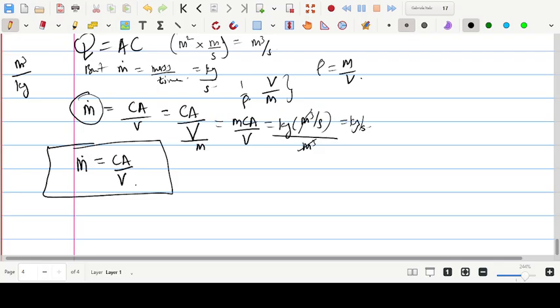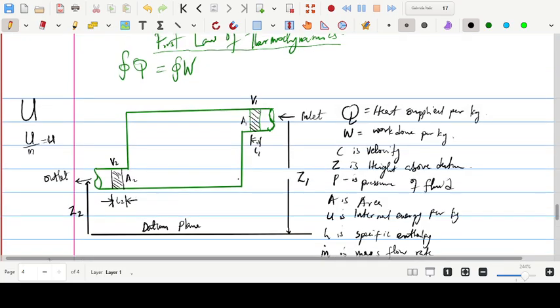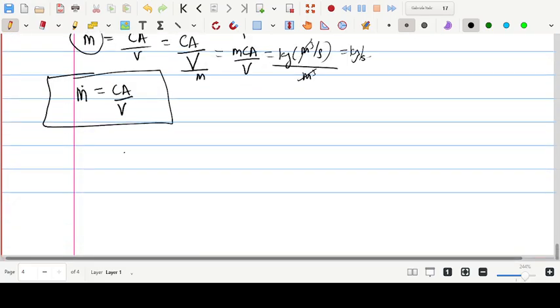You understand? Now, the mass of an open system experiencing a steady flow process remains constant. Meaning that the quantity of fluid that enters must be the same as what goes out. You understand now? So that's just it. Meaning that m dot 1, the mass flow rate at the inlet, is equal to the mass flow rate at the outlet.